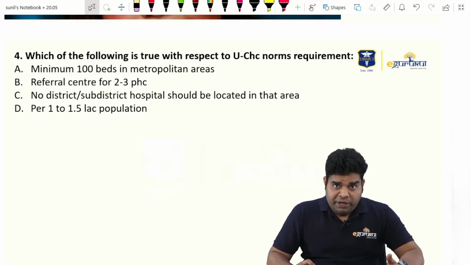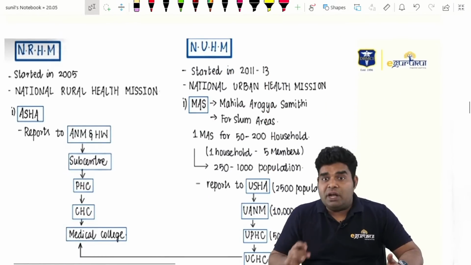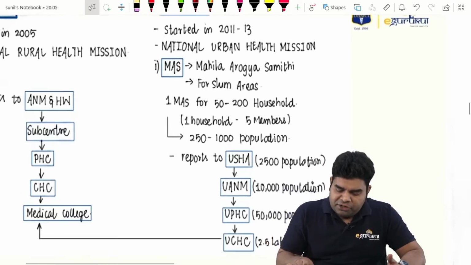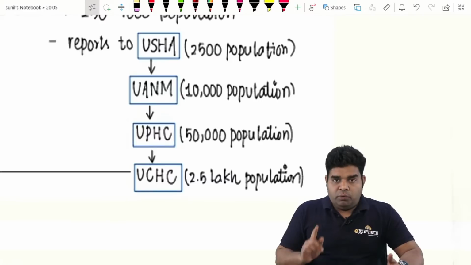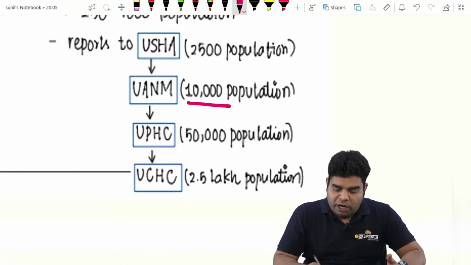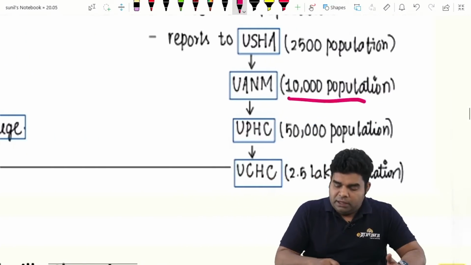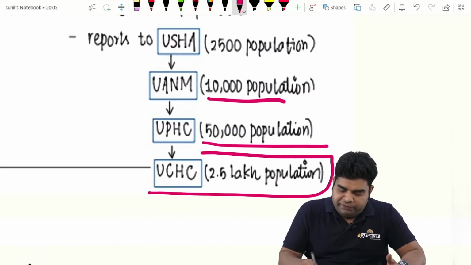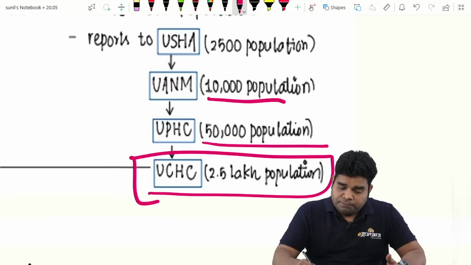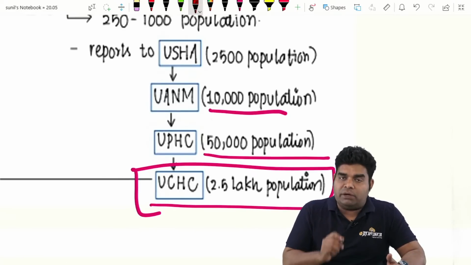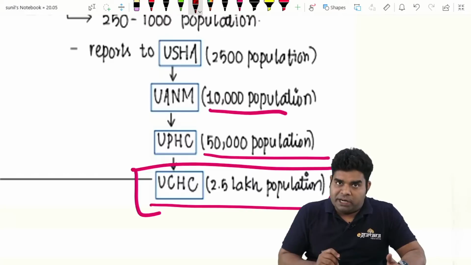So we read about urban CHC in our National Urban Health Mission. In this mission, you can see one thing: we don't have ASHA, we have USHA at 2,500. Then they report to urban ANM, there is no urban sub-center. Then there is urban PHC, which is at 50,000 population. And we have urban CHC at 2.5 lakh population. So one thing is urban CHC is at 2.5, not at 1 or 1.5. So that option is ruled out.